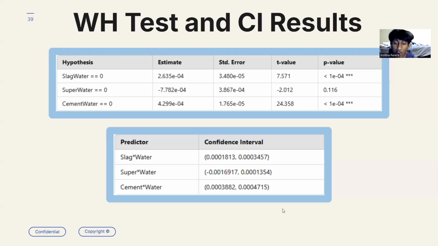You can see here how we reach those conclusions, as the slag water interaction and the cement water interaction both do not contain 0 in their confidence intervals, whereas the superplasticizer water interaction does, meaning that the true population value of this parameter might be equal to 0, and therefore it might be insignificant when it comes to the model.